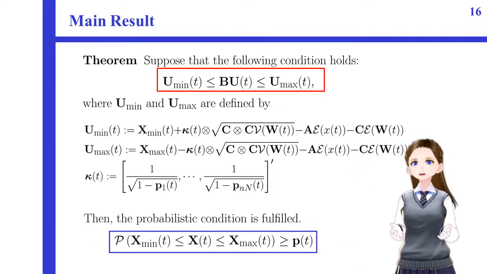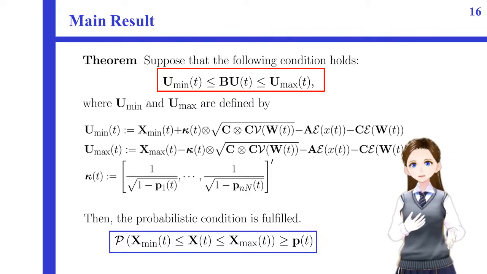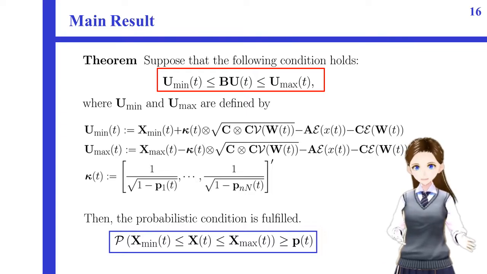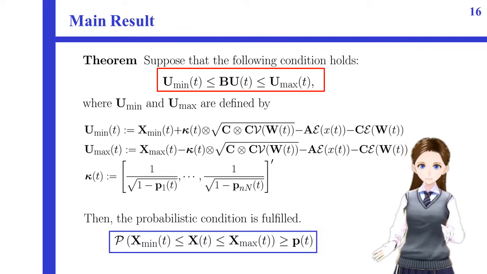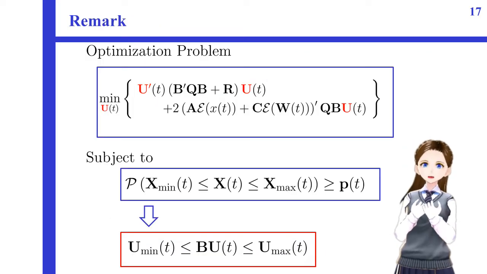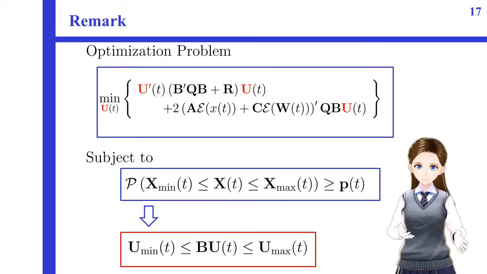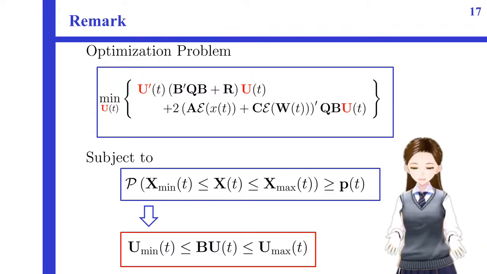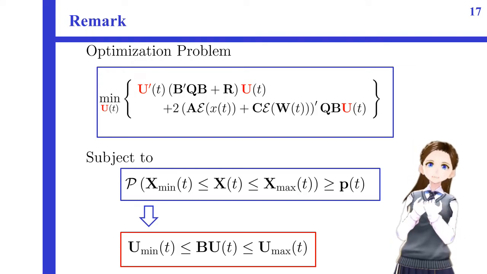Suppose that this deterministic constraint on the control input is satisfied, where U min, U max and kappa are defined as shown here. Then, this probabilistic constraint on the state is satisfied. This is a main contribution of this study. Therefore, the minimization problem subject to probabilistic constraint can be reduced to the minimization problem subject to deterministic constraint that can be solved using a conventional algorithm.